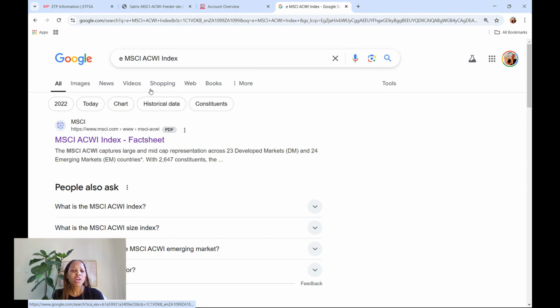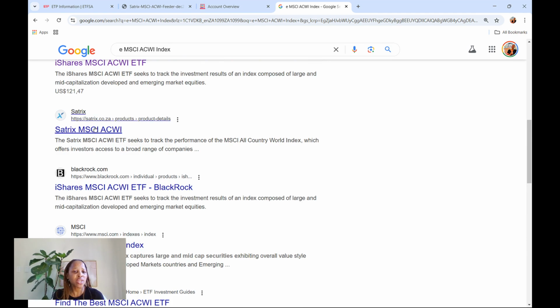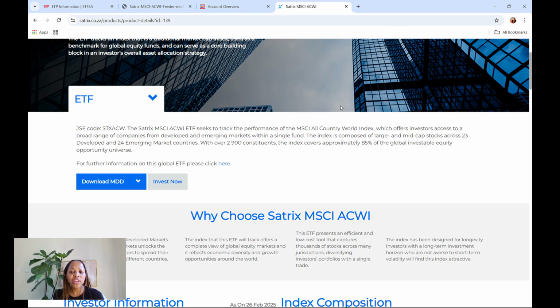It'll pop up several links on Google. I just want to read this one by Satrix. So it just tells you here that the Satrix MSCI ACWI ETF seeks to track the performance of the MSCI All Country World Index, which offers investors access to a broad range of companies from developed and emerging markets within a single fund.